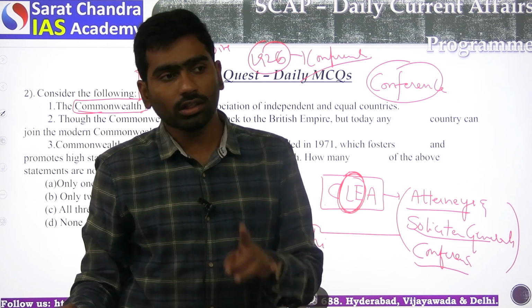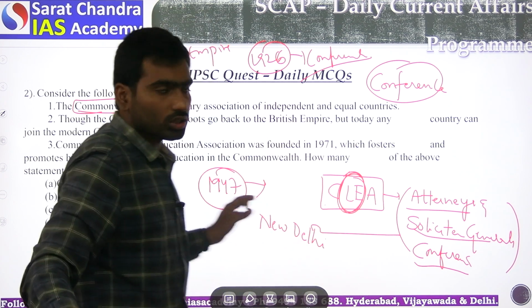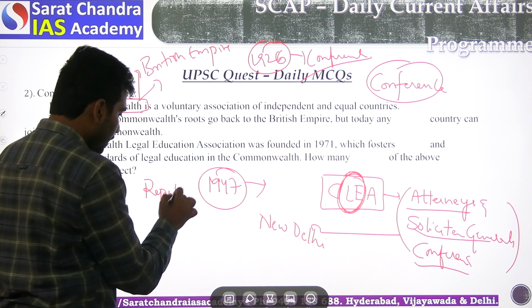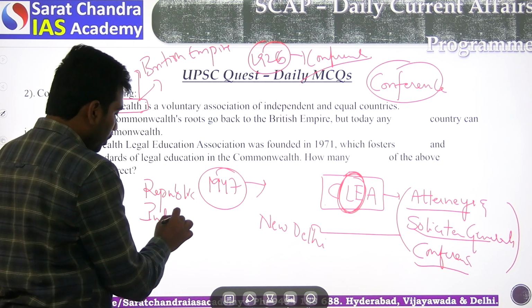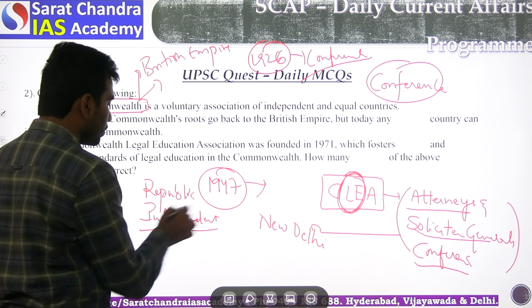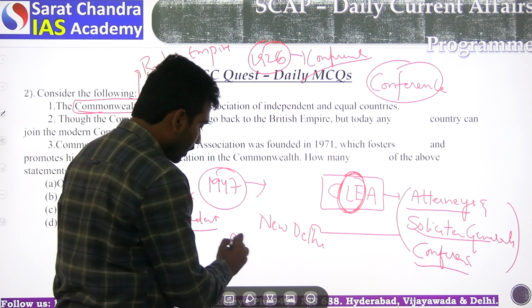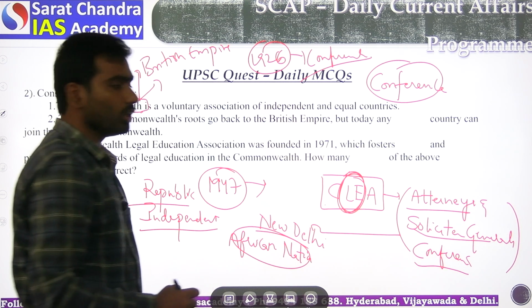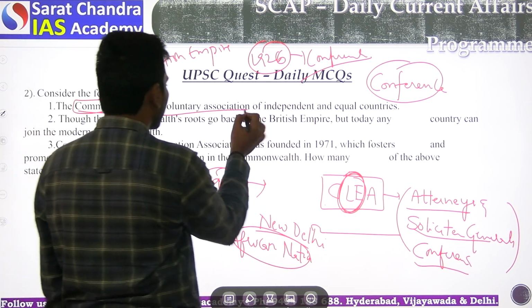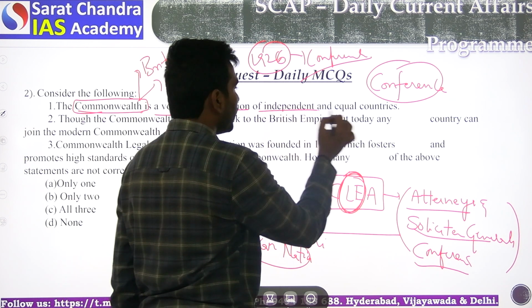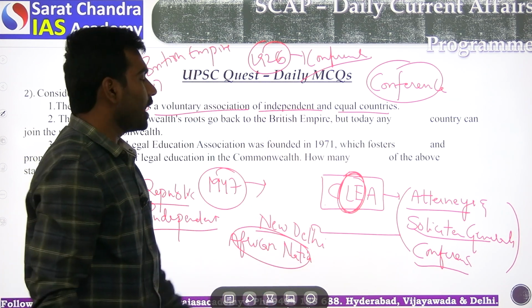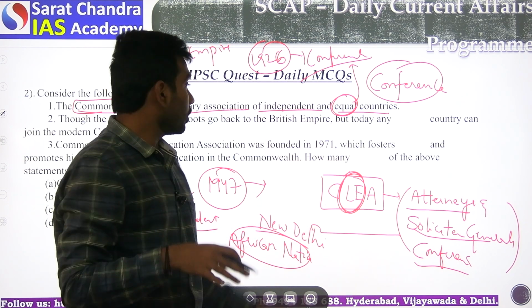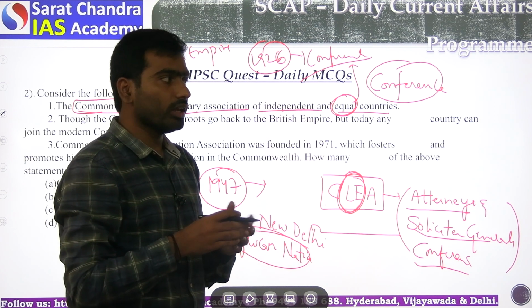There is no provision against it, so then most of the republic countries and most of the independent countries also became a part of this Commonwealth of nations. Even recently, some African nations also joined the Commonwealth. So the Commonwealth is a voluntary organization. Any country that wants to can join. So, independent and equal countries. Actually, this word equal arrived during this conference. All the countries under the British Empire wanted to have an equal status.